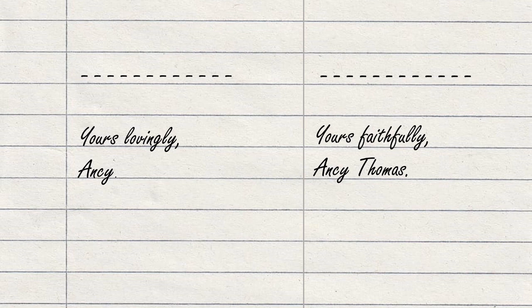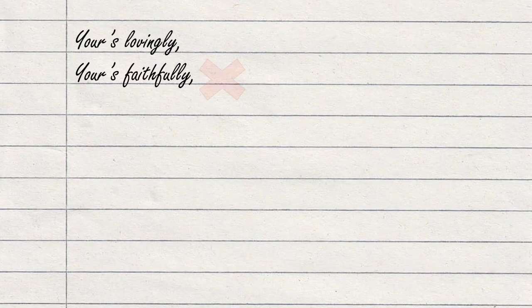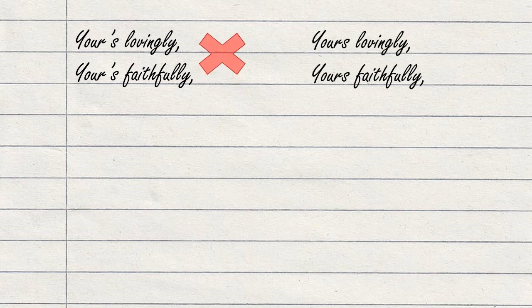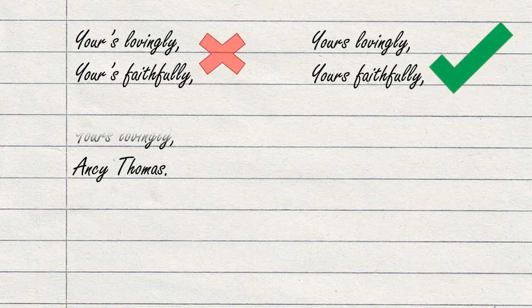Faithfully, F small letter, FAITHFULLY, comma. Full name, Mohammed Nasmal. You have to write the full name there. Adrian Titus. Full name should be written for official letters. For friendly letters, you write only the first name.